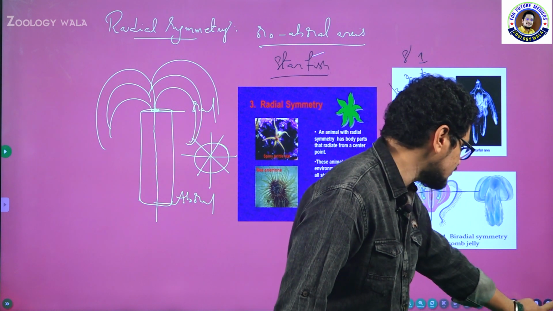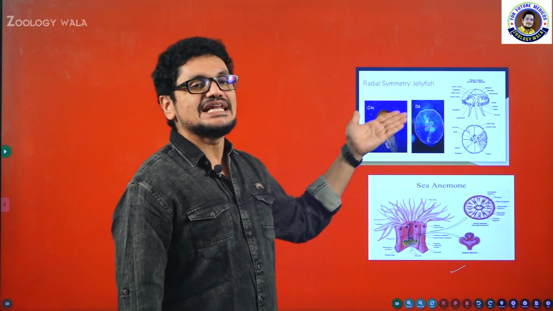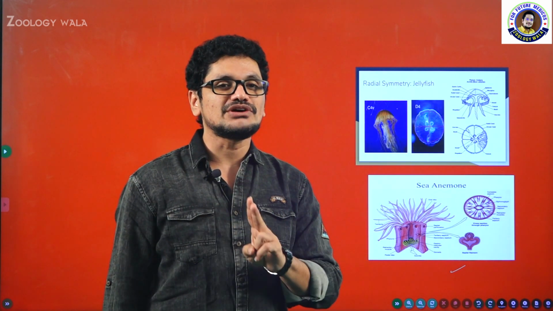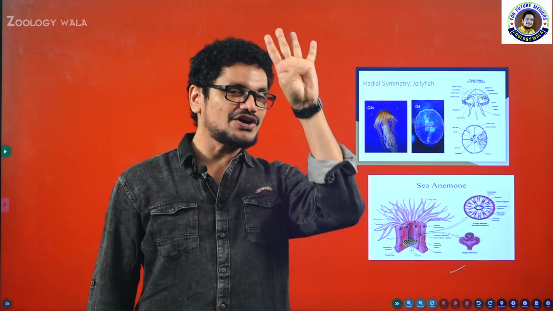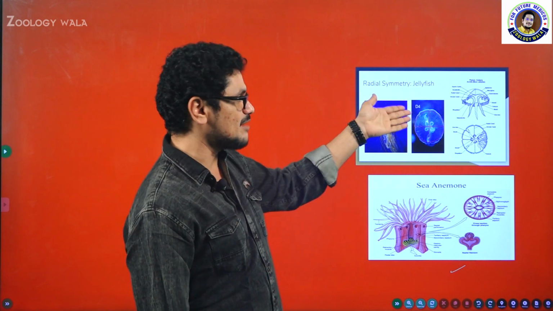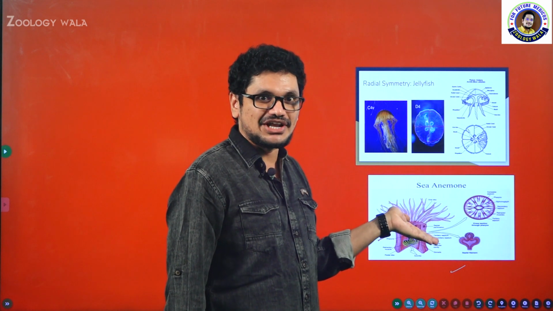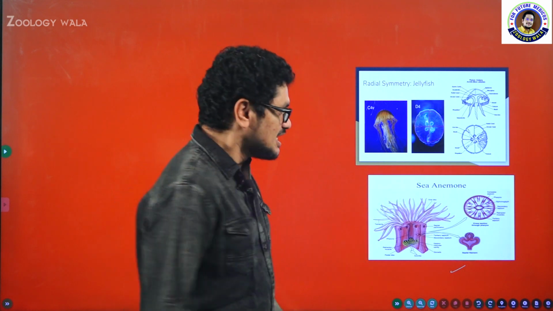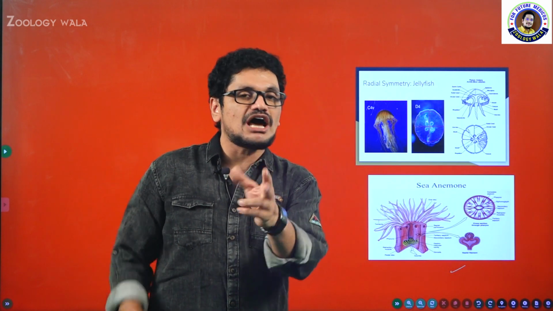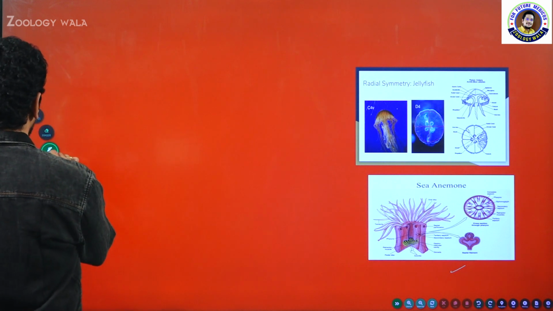I will show you another type of symmetry. See this one. This is seen in jellyfish, tetramerous radial symmetry. You can cut the animal into 2 equal halves in 4 directions. So this is tetramerous radial symmetry, isn't it? And what is this one? This is hexamerous radial symmetry. This is seen in sea anemone. See, inside organs are arranged in such a fashion that you will get 2 equal halves when the division passes in 6 directions. Just for your understanding, I will write.